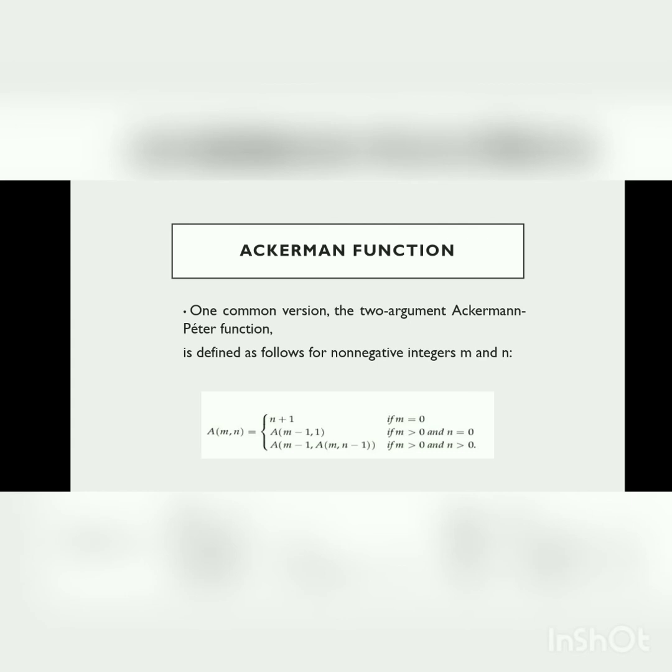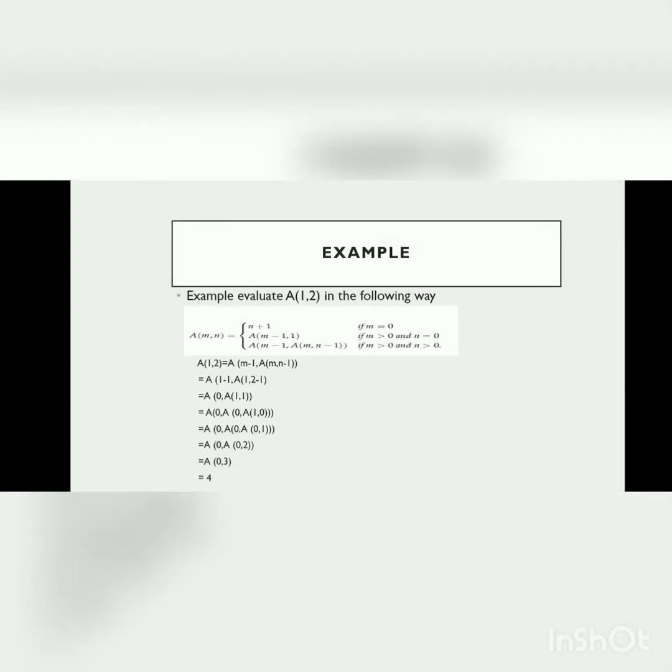So let us see one example of the Ackermann function. Evaluate A of 1, 2 in the following way. We get the third formula because m and n are greater than 0. In the first step, we use the third condition, m greater than 0 and n greater than 0. In the second step, we use the second condition because m is greater than 0 and n is equal to 0. In the third step, we use the first condition because m is equal to 0, giving n plus 1.